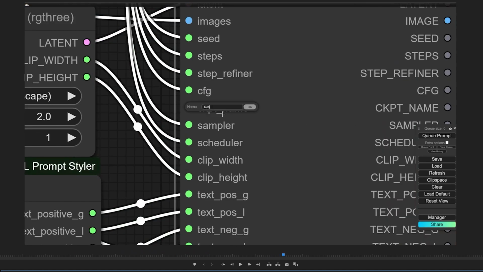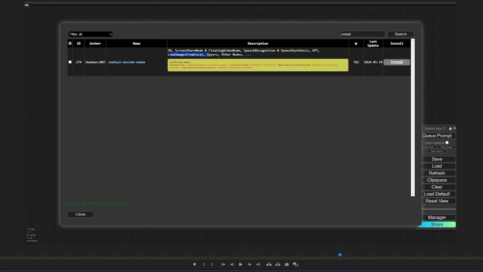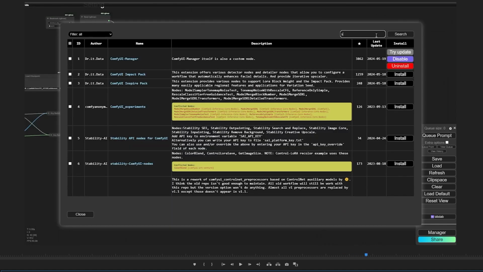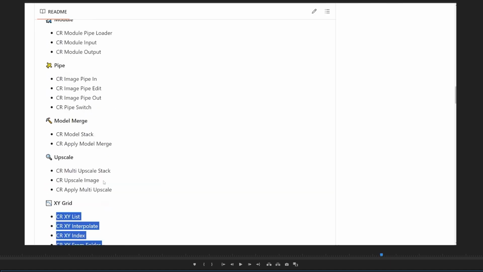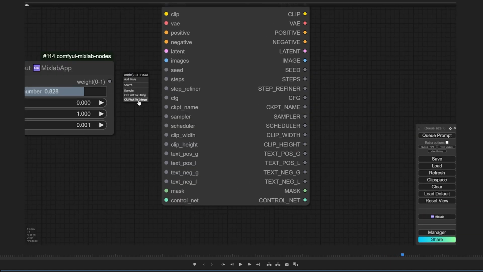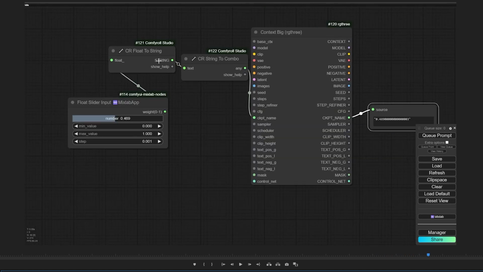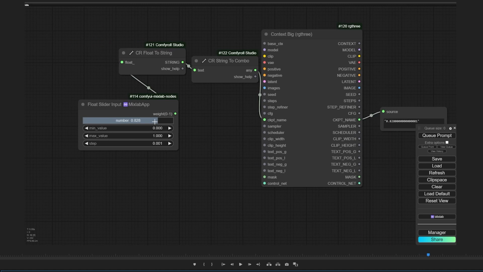After that, I described how I can make some change inside the RGThree context, and for example used a node where the format of the data is different. So I tried to install some other extensions for converting, for example, float data to a string and a string to combo, and after that from combo to float numbers, and I was able to send the denoising amount also to the context big node by installing some other extensions.